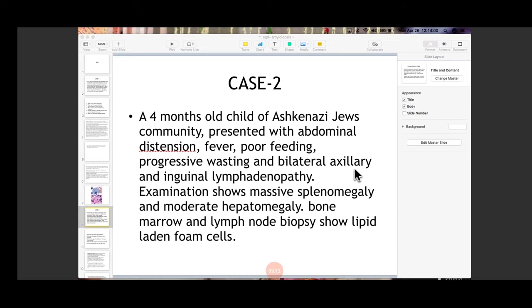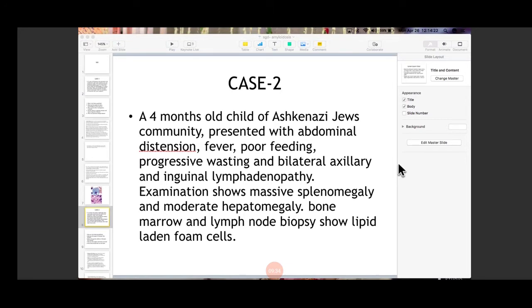I am giving you a history of a very small child, an Ashkenazi Jew patient, presenting with abdominal distension, and this is basically failure to thrive. All this history is failure to thrive. That is, the child is presenting with fever, poor feeding, and progressive wasting. That is failure to thrive. So what is the most likely diagnosis?